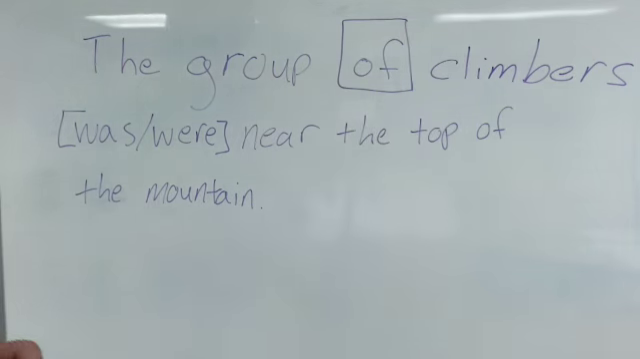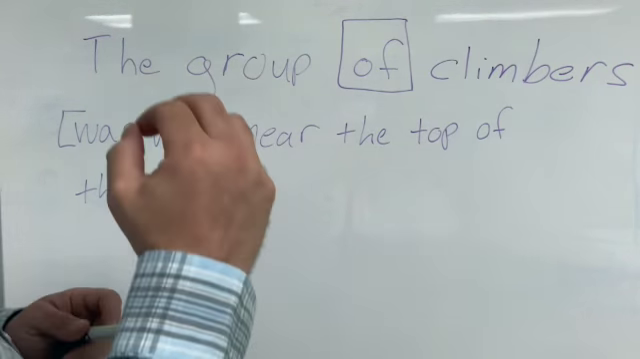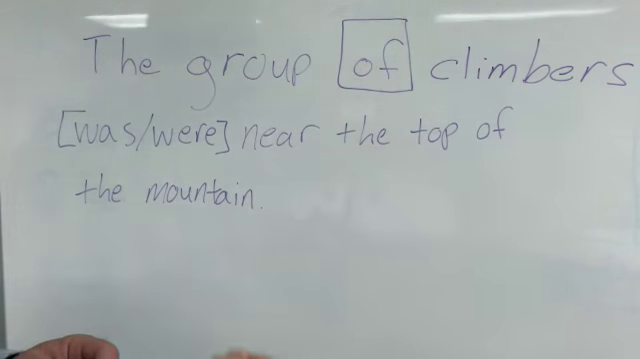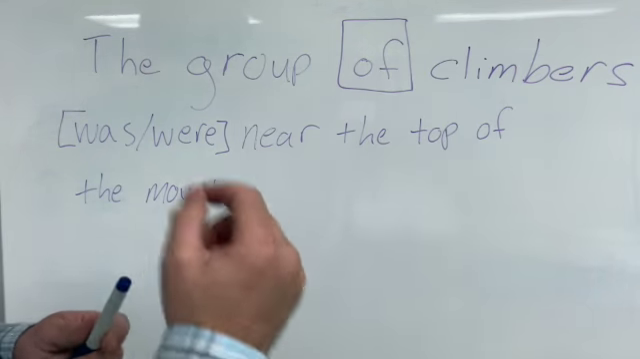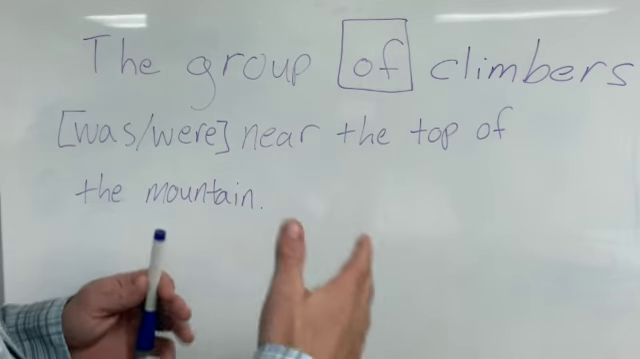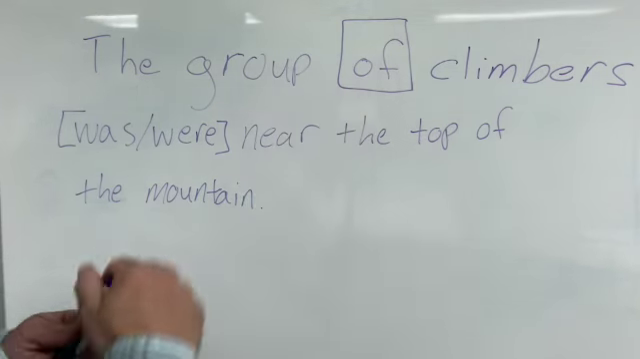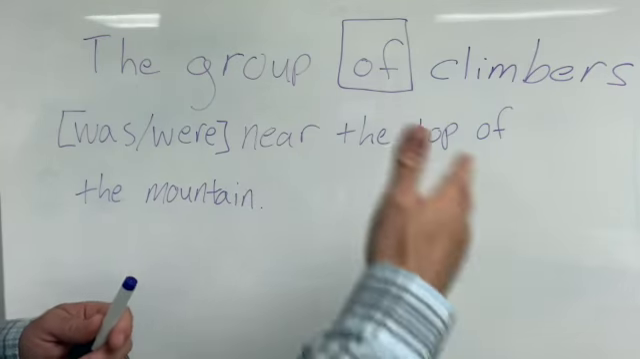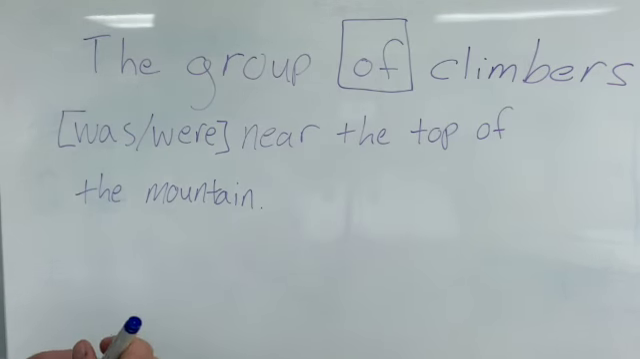Now, prepositional phrases always begin with a preposition and end with a noun, and that noun is called the object of the preposition. There can be other words like articles and modifiers in between, and I'll show you that. But it always begins with a preposition, and the noun that comes after the preposition will be the object of the preposition, and that will indicate your prepositional phrase.